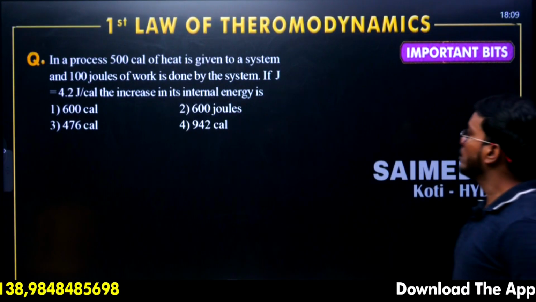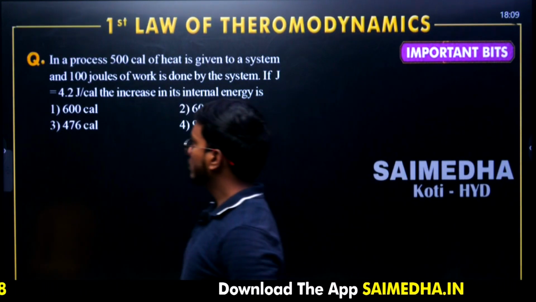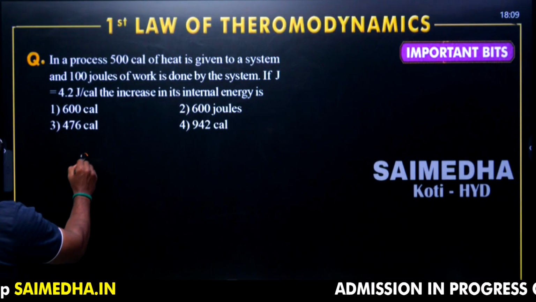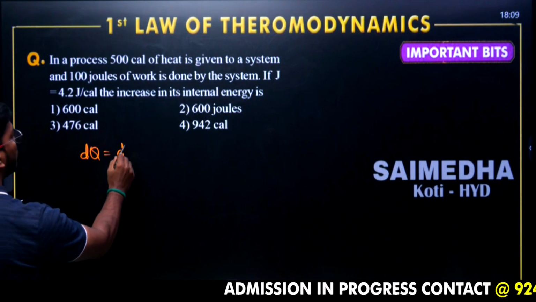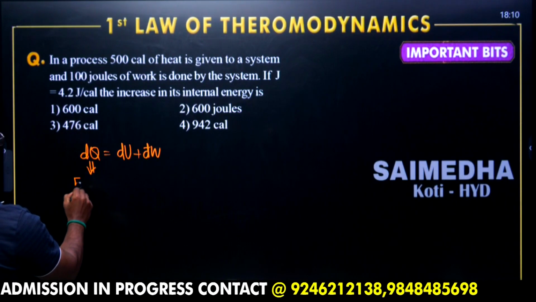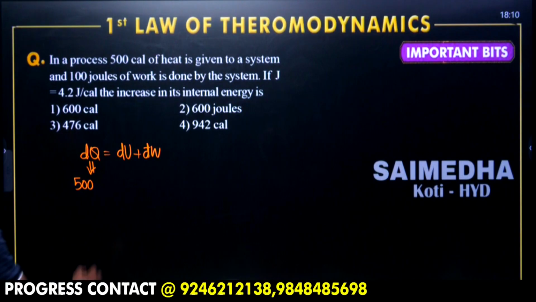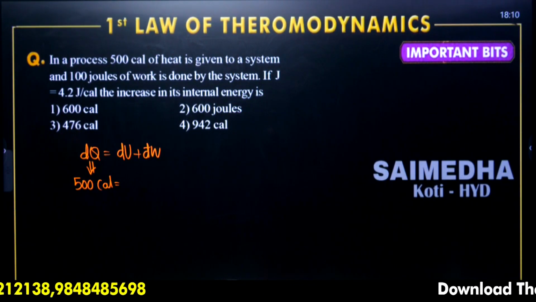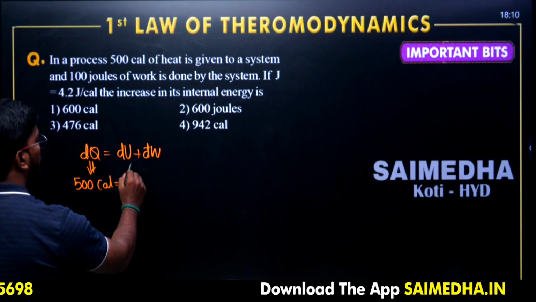Moving on to the important questions now. In a process, 500 calories of heat is given to a system. dQ is equal to dU plus dW. 500 calories is given. 100 joules of work is done by the system.